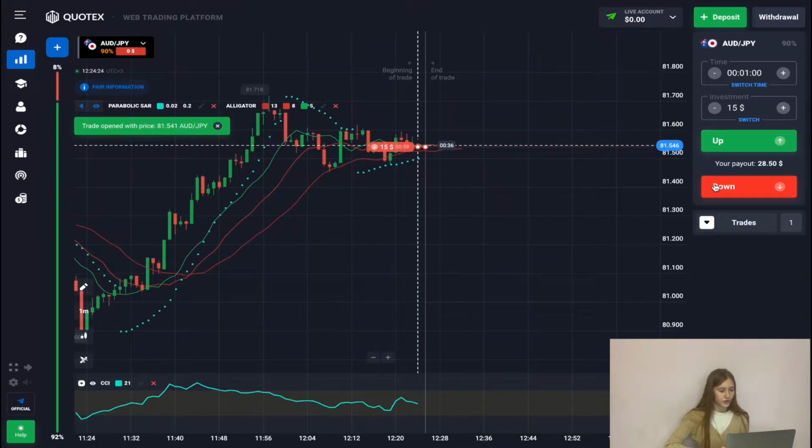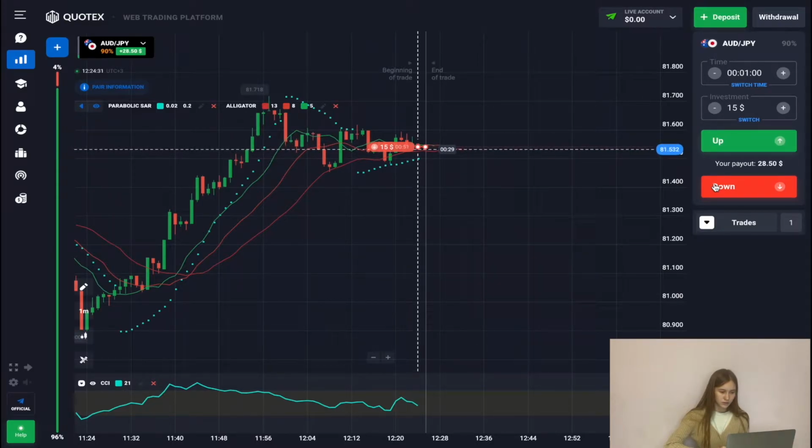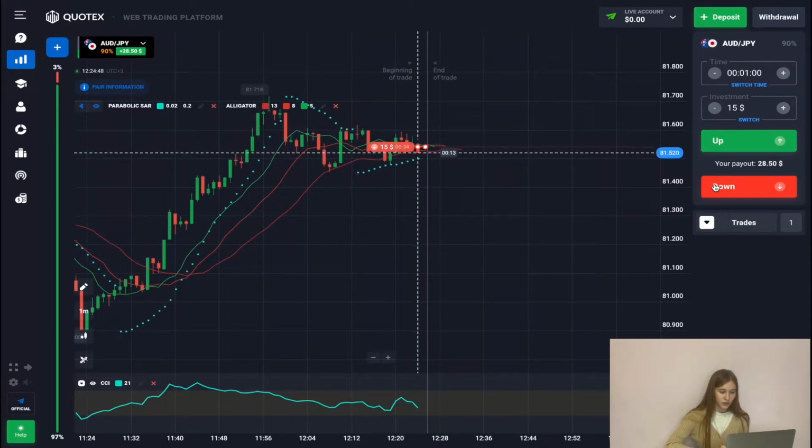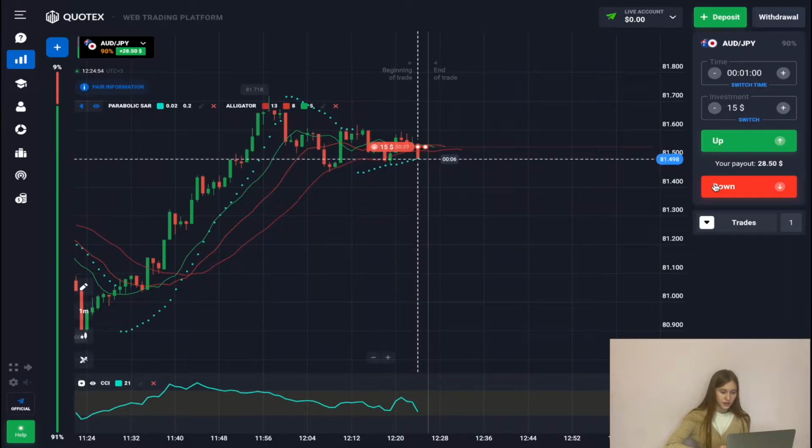Let's start our trade with a balance of $15. Let's open a trade to reduce the price here. We see that there is a large volume for the overbought state until the price reached us, after which, as we see, we have a sideways movement of a flat, and the moving averages of the indicator and parabolic indicators have a sideways movement. As we see now, there is a potential for a downtrend.